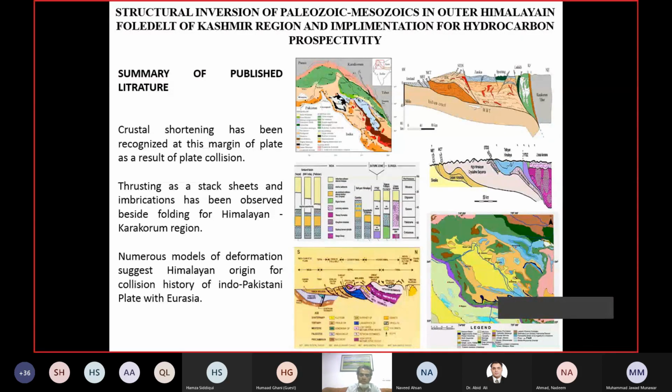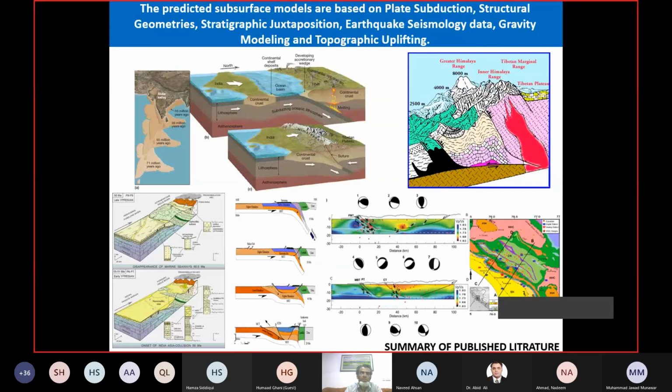We do see a number of models, not only one. There are a number of authors who worked in this area. They put forward models of subduction, then stacking, sheets and imbrication. You could see some model here based on the topography: higher Himalayas, lesser Himalayas, trans Himalayas, etc. These are the things when the Indian plate collided with the Eurasian plate. This is the sketch of the Indian plate heading towards Eurasia and then colliding, and you can see the journey through the equator and towards the northern pole.